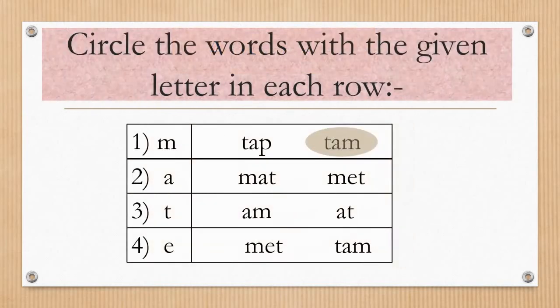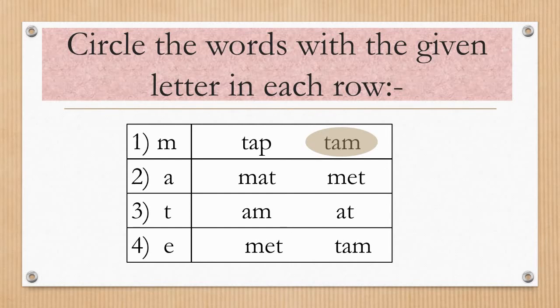Next activity is circle the words with the given letter in each row. Here you can see at one side some letters are given and at the other side two words are given. So you have to circle the word which has the same letter in it which is given on the first side.